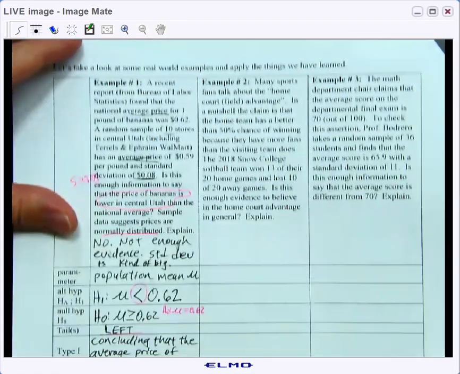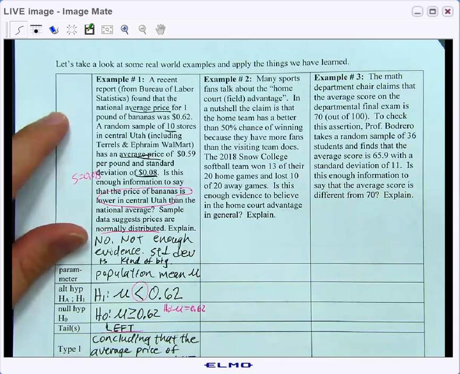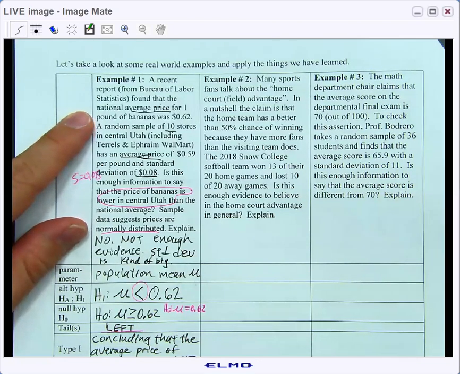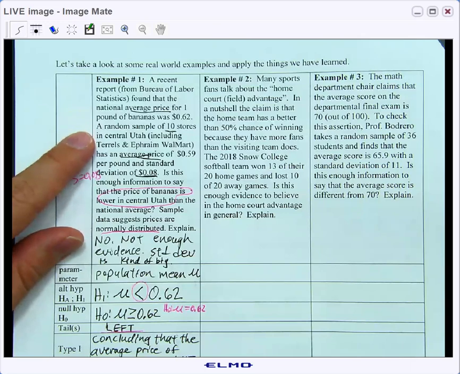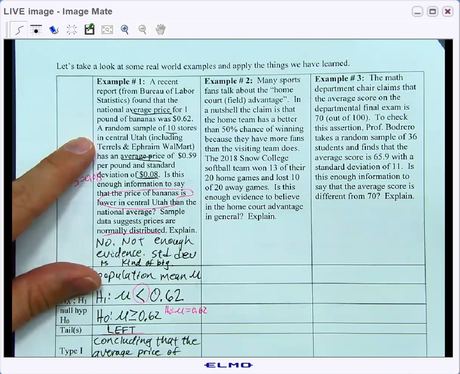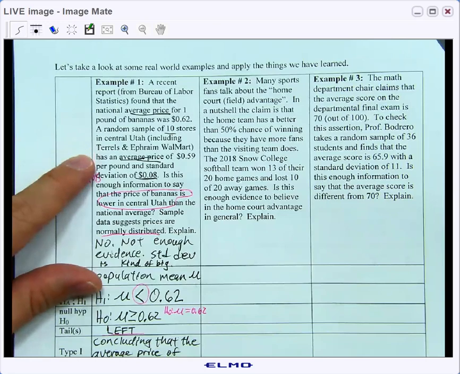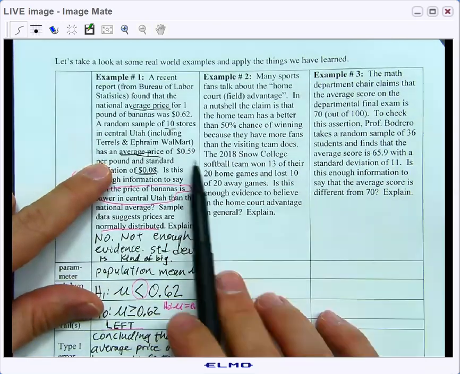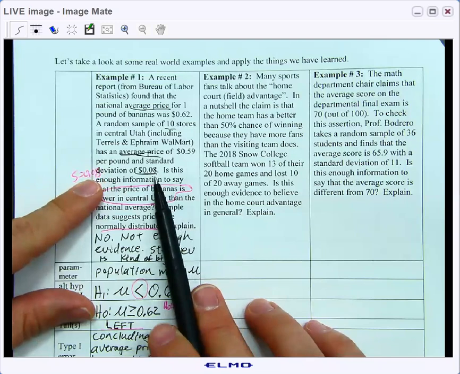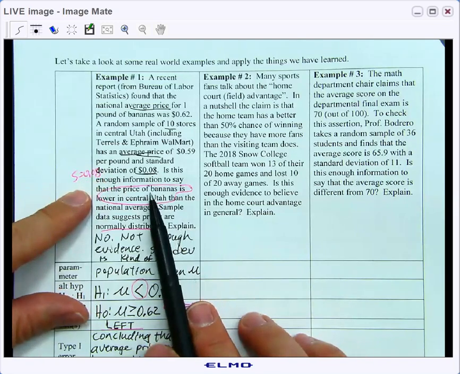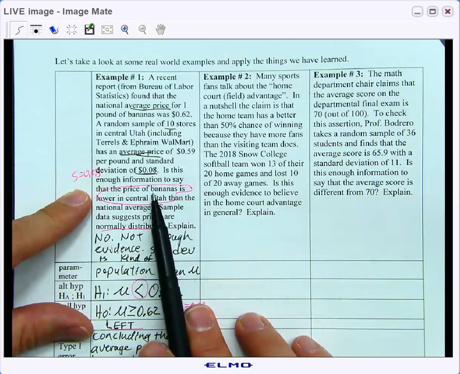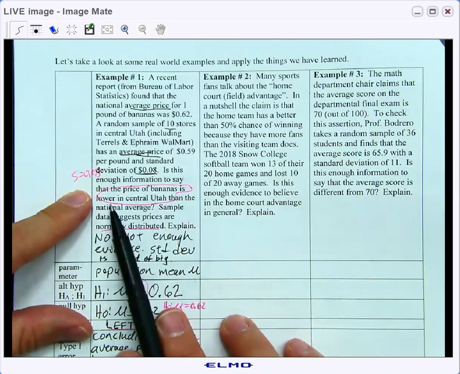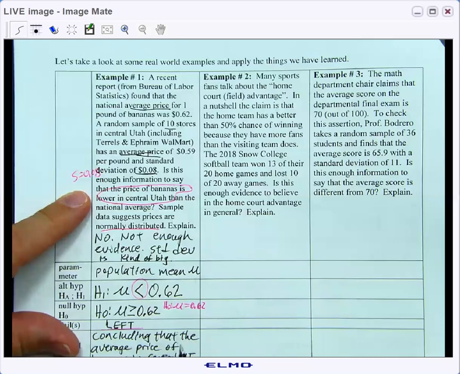Okay. And last time we talked about this price of bananas problem, where we were examining the average price of bananas in the nation, and it was 62 cents per pound. We wanted to talk about what the average price is in all of central Utah. We didn't have the time to go to all the stores, so we did a random sample of 10 stores and found that the average price of bananas from that sample was 59 cents per pound and a standard deviation of 8 cents per pound. And we want to see if the evidence tells us that the price of bananas in central Utah is lower than the national average.